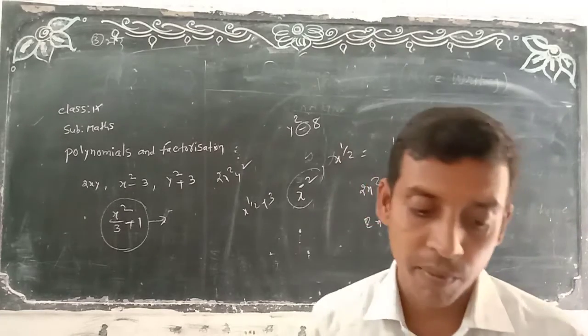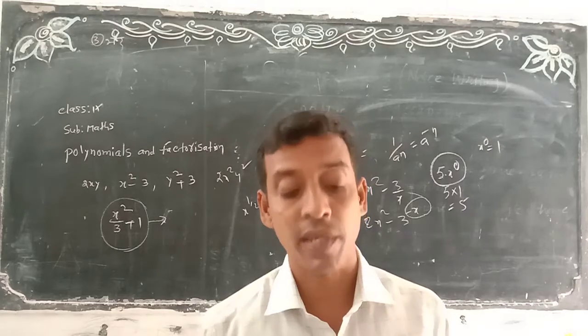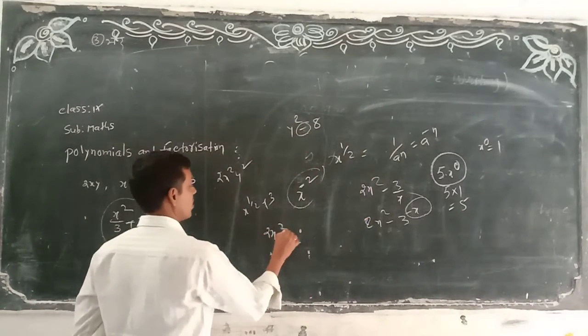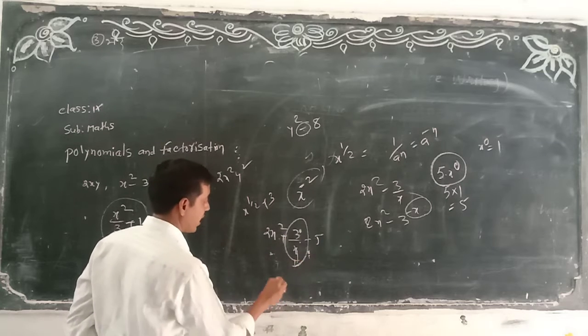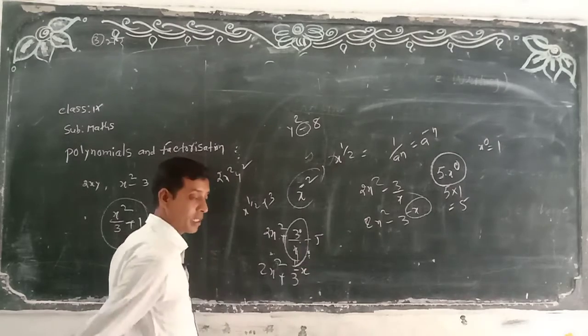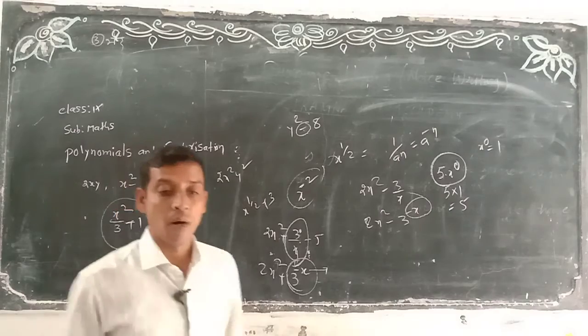Fourth is not called as a polynomial. Why? Because 2x square plus 3 by x minus 5 is there. So 3 by x came here. Look at this 3 by x. Again write 2x square, this 3 by x we can write as 3 power minus x. This is called as a negative power. It's not called as a polynomial.